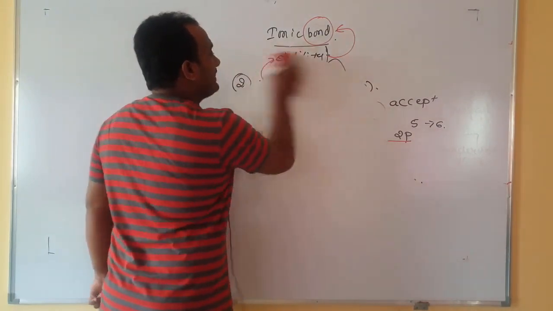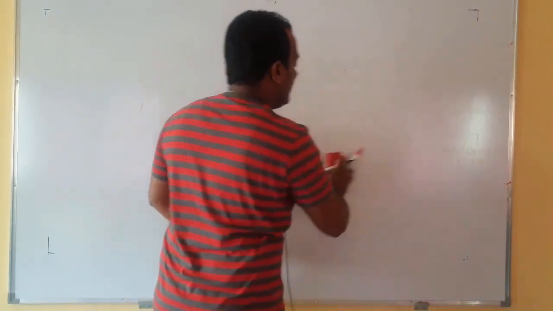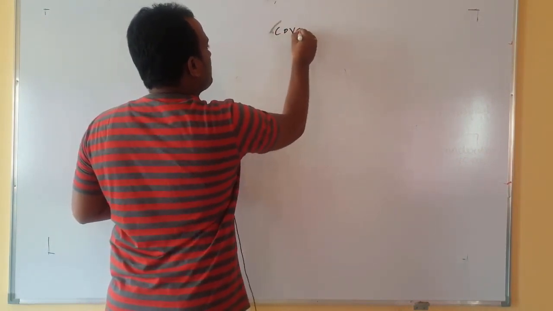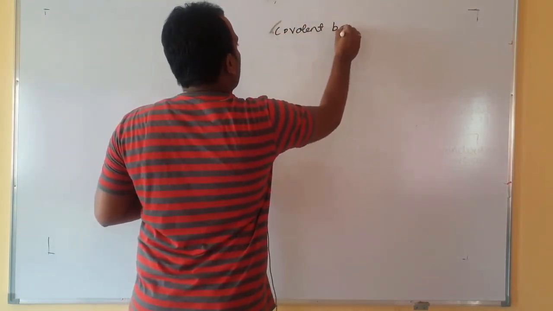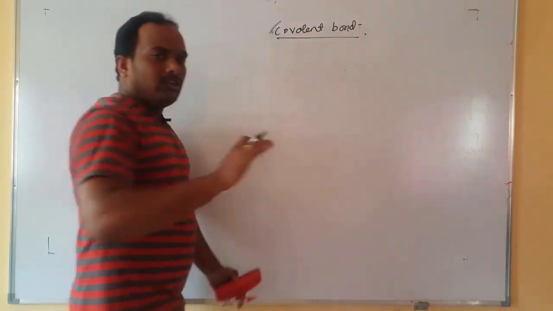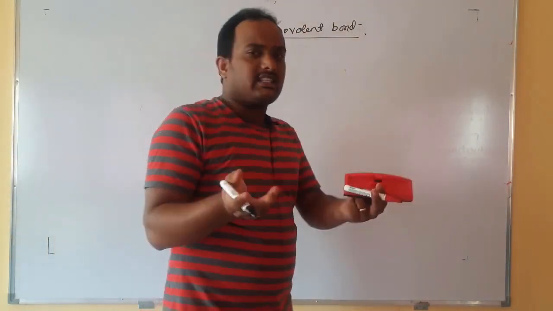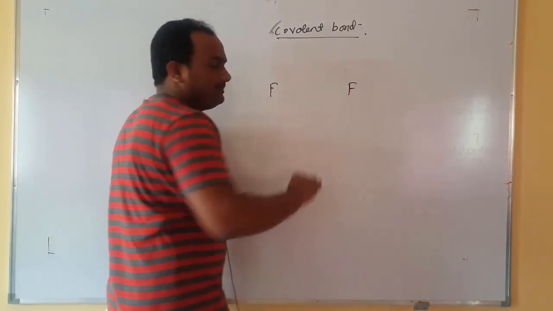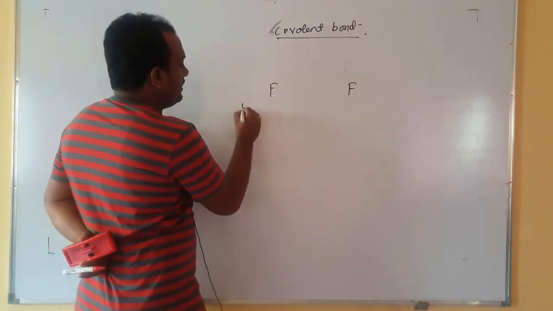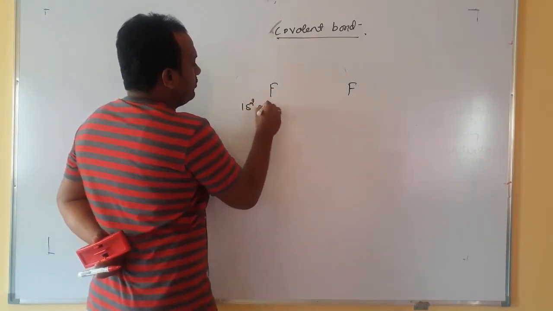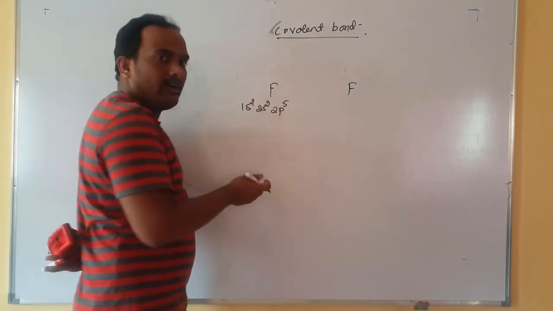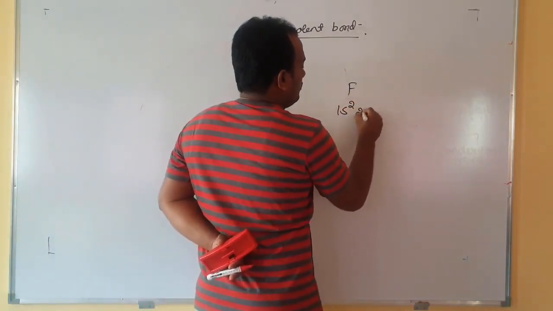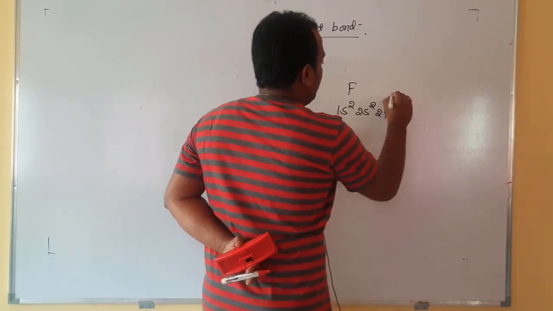Second point, second bond, very simple, very common, the most loved bond among all, is called which one? Covalent bond, right? Then what does a covalent bond actually stand for? Let us take an example, then come back. We have an element called fluorine and a fluorine. You know the electronic configuration is 1s2, 2s2, 2p5. I have already written it in the previous section. Here also the electronic configuration is 1s2, 2s2, 2p5.